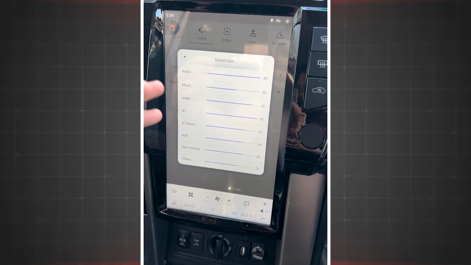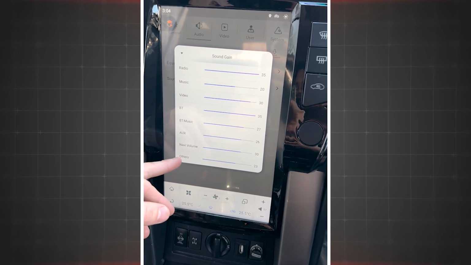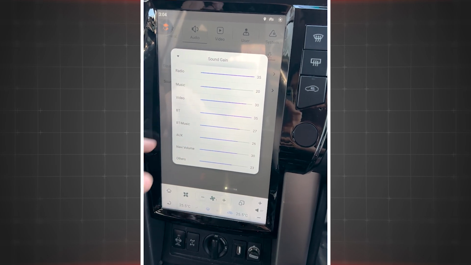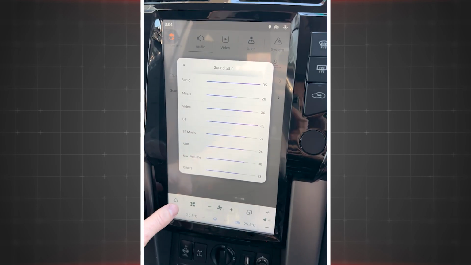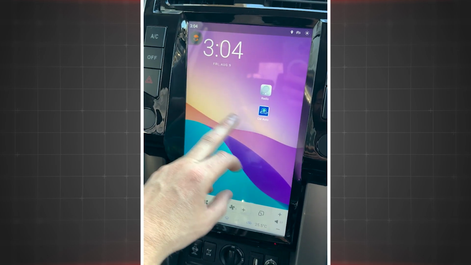So for the majority of people, the main things are going to be Others, which is your CarPlay or Android Auto, Radio at the top, and Navi if you actually have a navigation installed directly on here. For example, a Magic Earth or something.